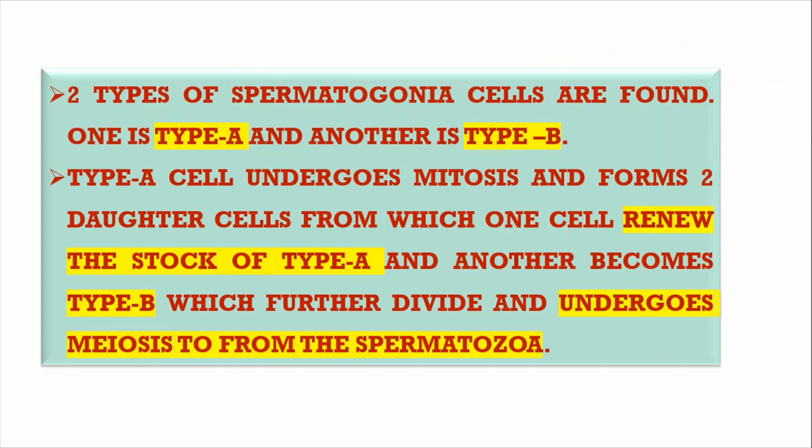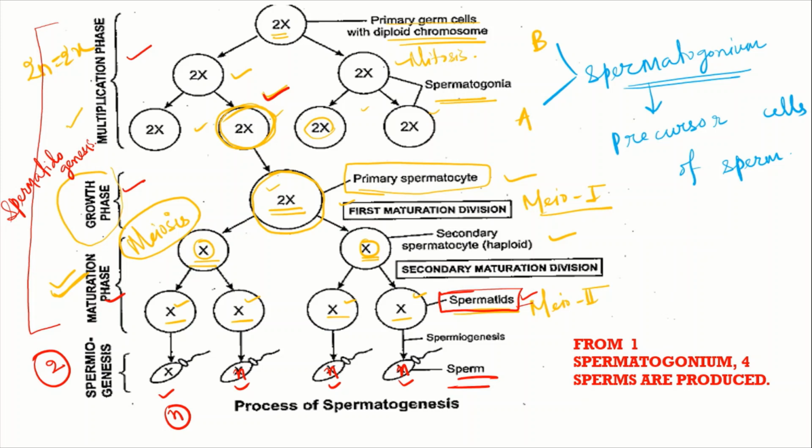So this is about the whole spermatogenesis process. And what is the result? The result is that from one spermatogonium we got 4 sperm cells. This is a very important conclusion: from one spermatogonium, 4 sperm cells are produced.